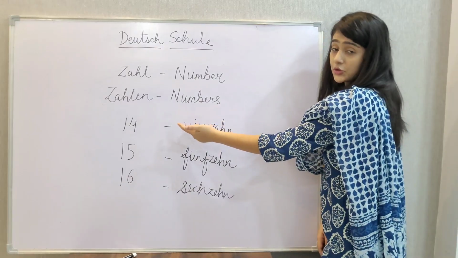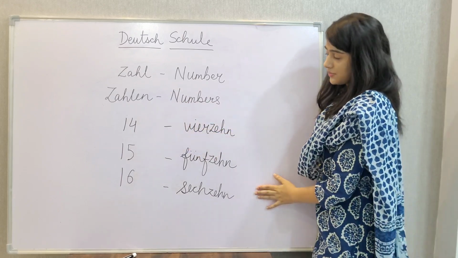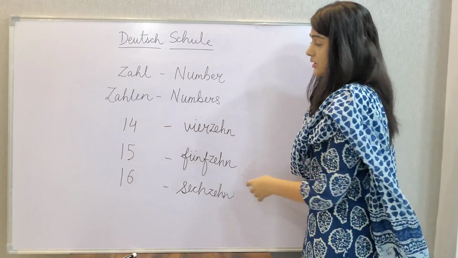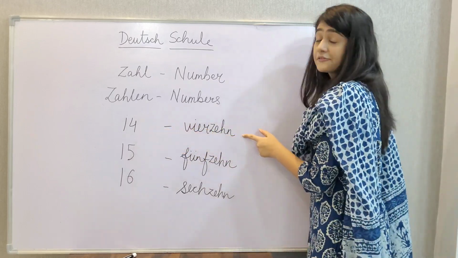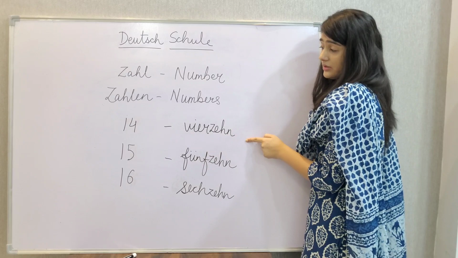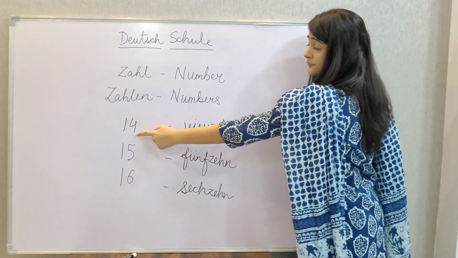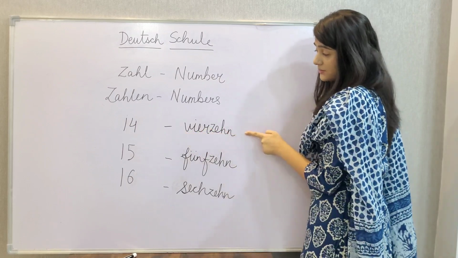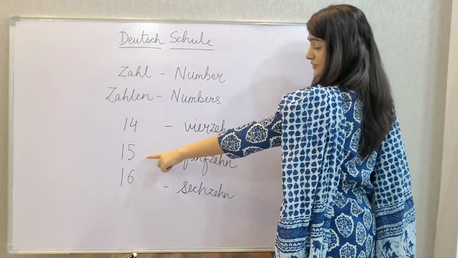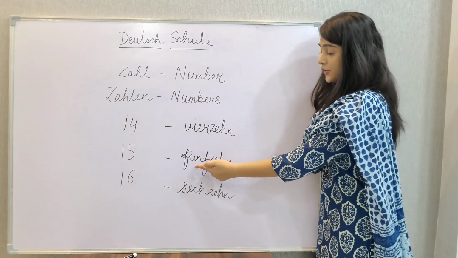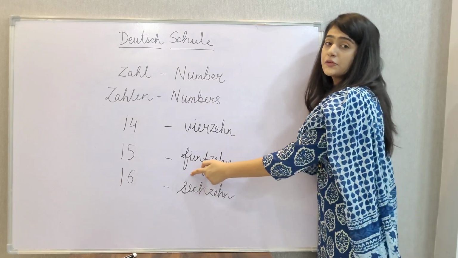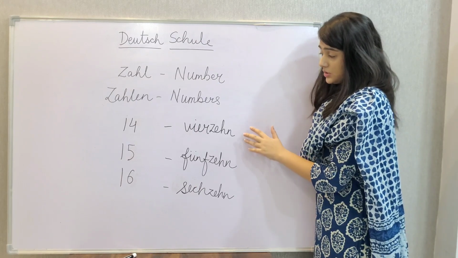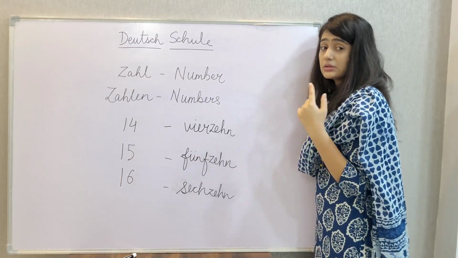Now we have number 14, 15 and 16 on our board. So let's learn what is 14 in German. So 14 in German is Vierzehn. Vier is 4, zehn is again 10, so it's Vierzehn. Now is number 15. Number 15 is Fünfzehn. So this is something that we are using starting from number 13.